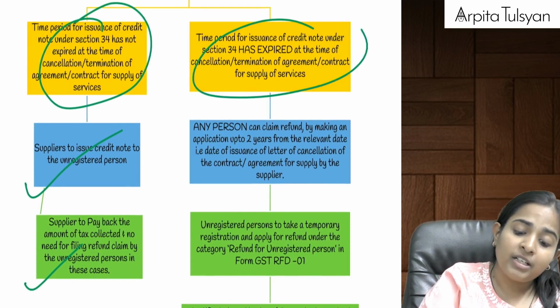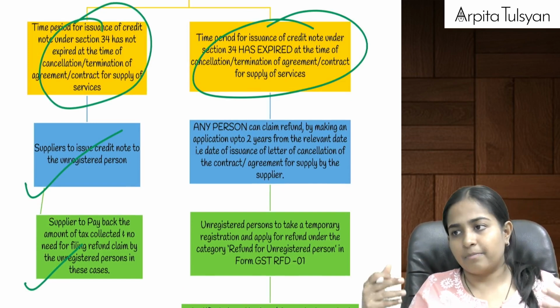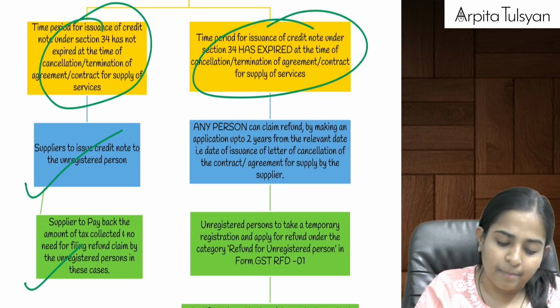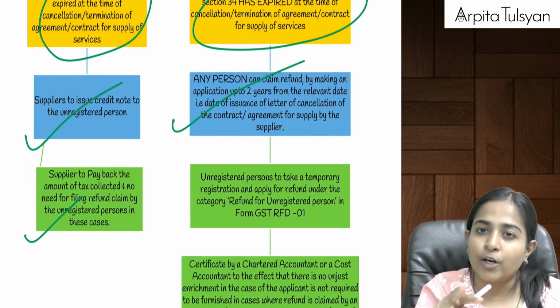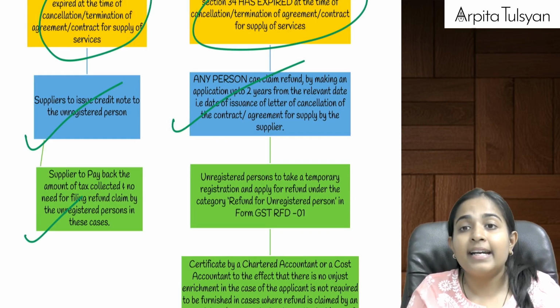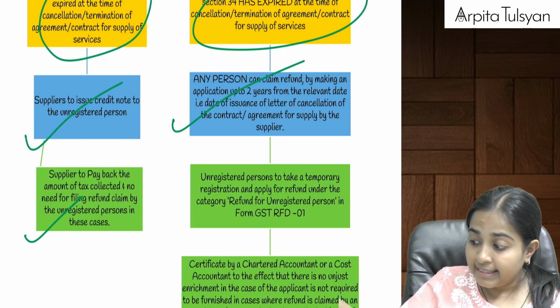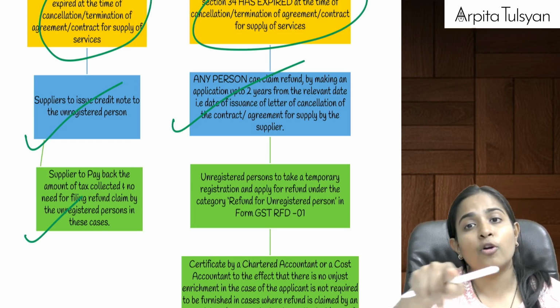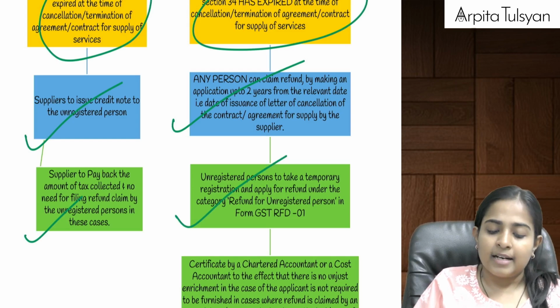But suppose the time period for issuing the credit note has expired, then any person, either me or that builder, can go and claim the refund within a time period of 2 years from the relevant date. Now what is the relevant date here? The relevant date here is the date of cancellation of that contract, the day when that builder communicated to me that we are not going to provide you the supply. From that day, within 2 years, the application can be made.